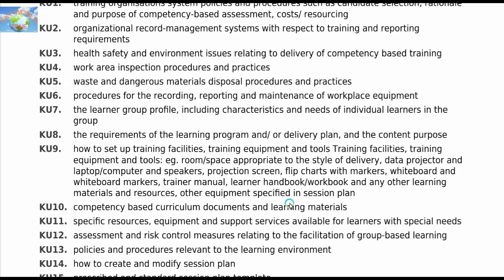How to set up training facilities, training equipment and tools. Example: a room space appropriate to the style of delivery, data projector and laptop computer and speakers, projection screen, flip charts with markers, whiteboards and whiteboard markers, trainer manual, learner handbook or workbook, and any other learning materials and resources. Other equipment specified in session plans.